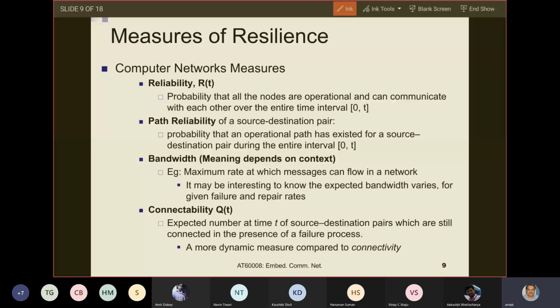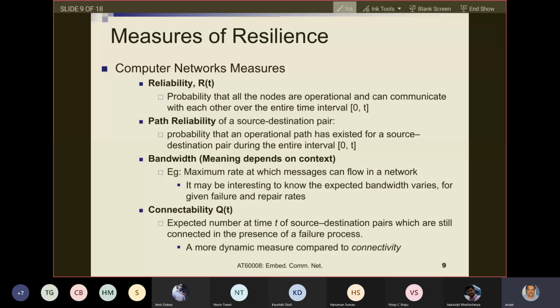And what was connectivity? Connectivity is the minimum number of nodes that should be removed from the graph in order to disconnect it.